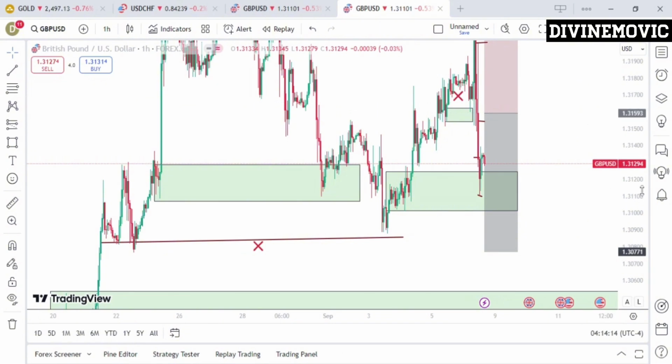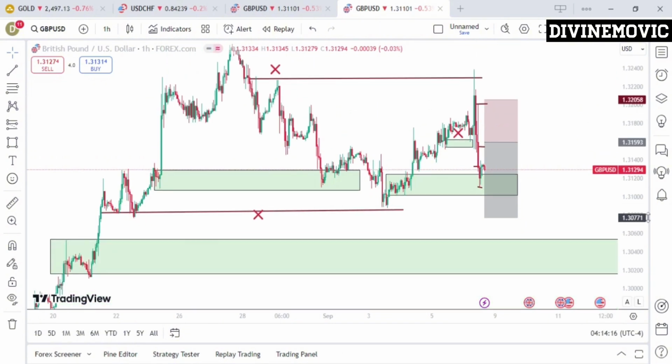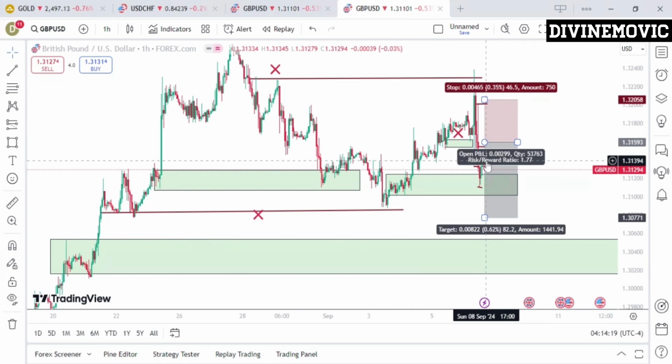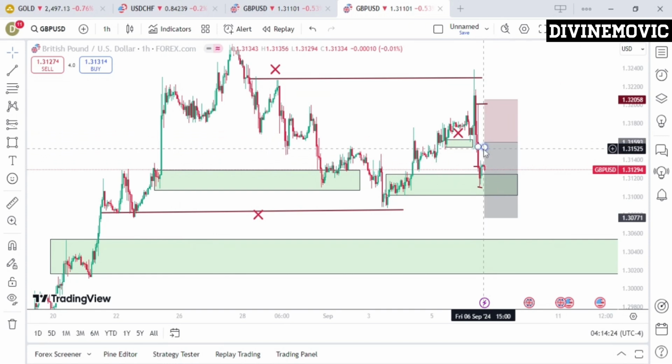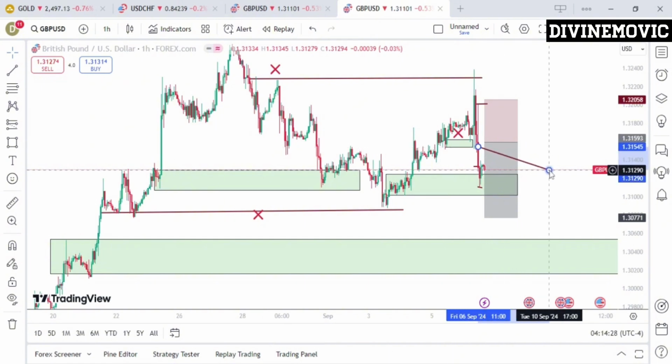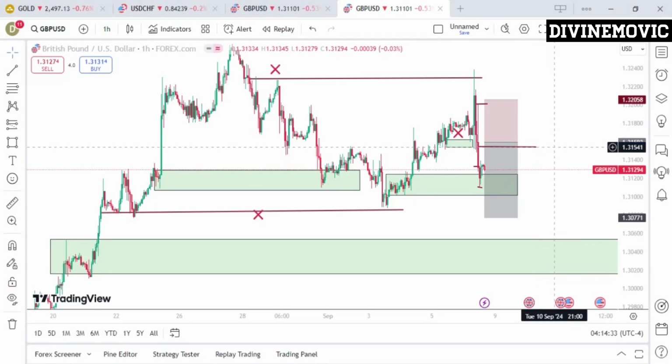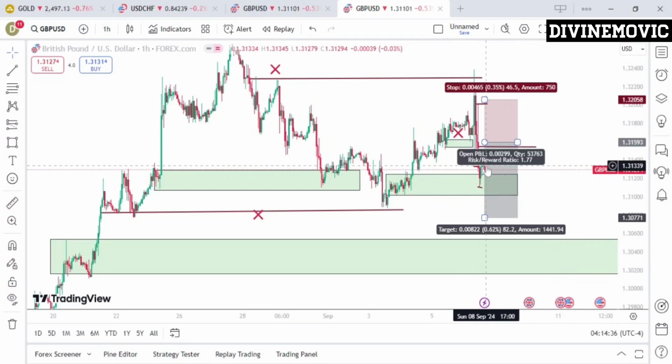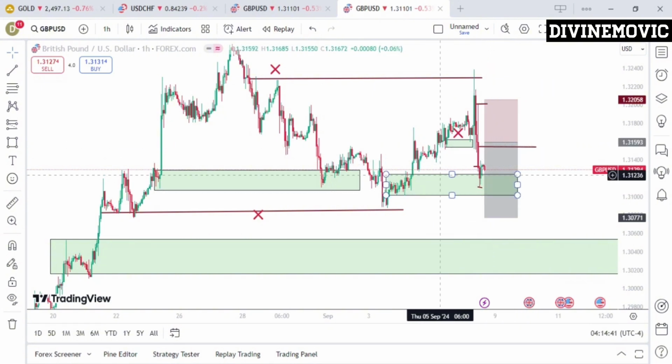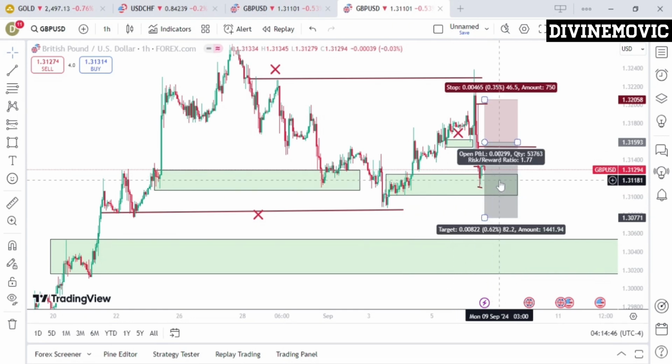Well, this entry is based on what price does if price opens. I want to basically see price open tomorrow, be Monday, buy to the upside around this zone here. I want price to come into this zone here and give me a change of character. So if price does not come to this point and price is going to the downside, I'm simply going to wait for price to fail this demand zone here, then come back to the demand zone here, and I'm going to look for a sell opportunity.